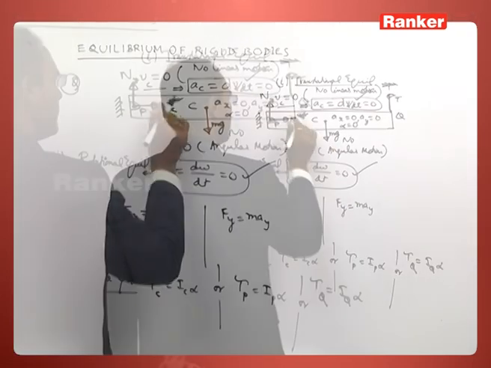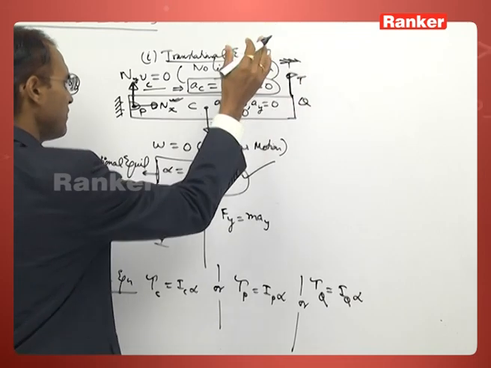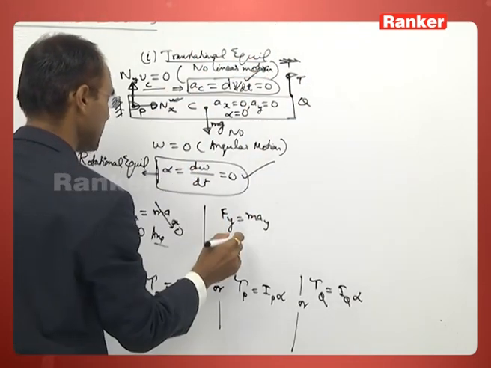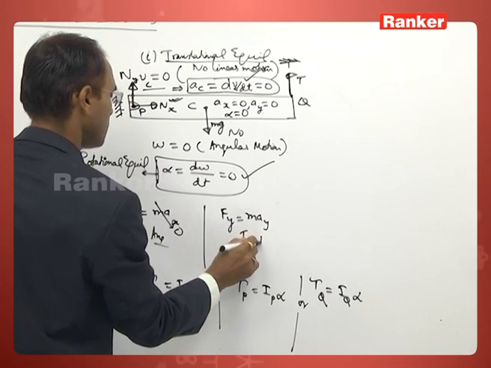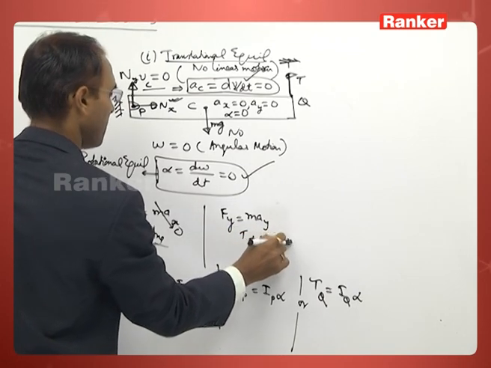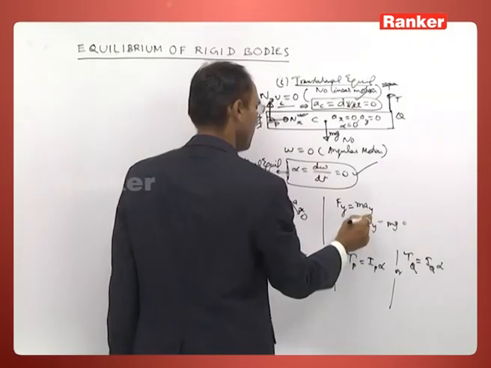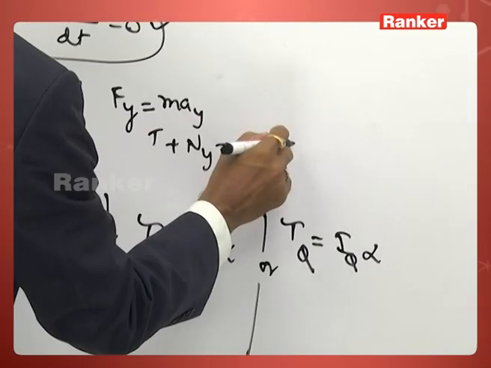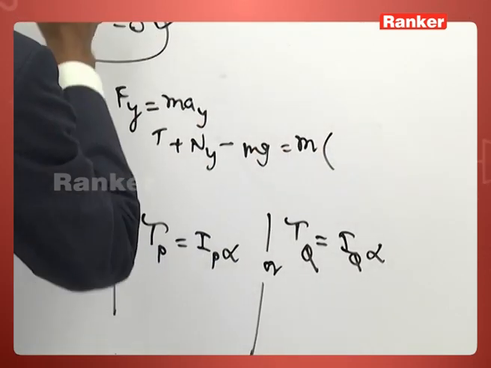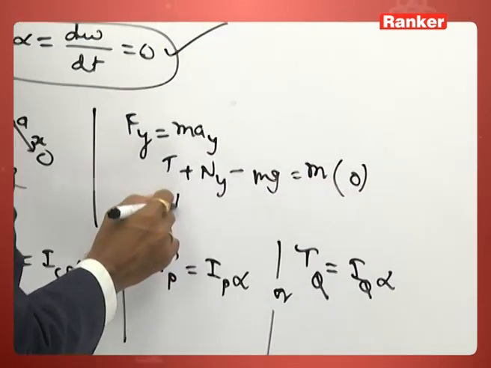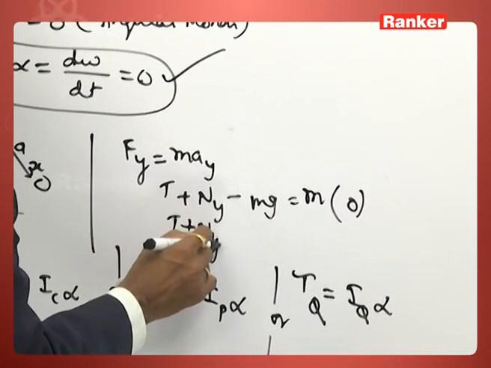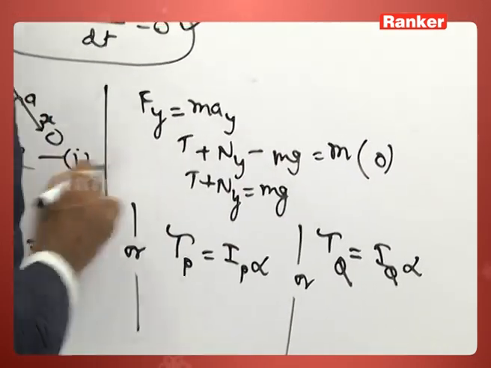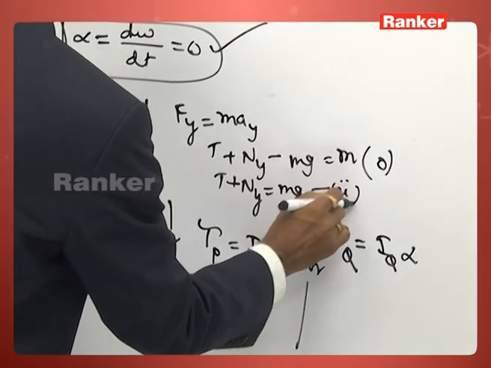For Fy, there are two forces along the positive y direction, up, and one force down. Up force is positive, down is negative. So T plus Ny, up, down force minus mg j cap. These two up forces are having plus j cap direction, therefore positive. a_y, what is a_y? 0. So T plus Ny is equal to mg. Equation number 1. Equation number 2.